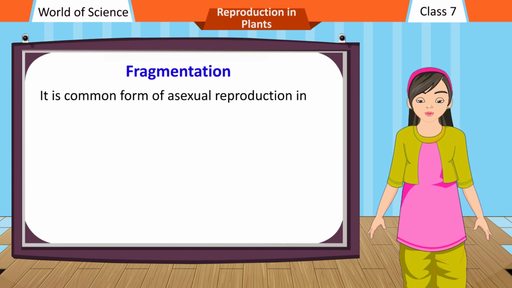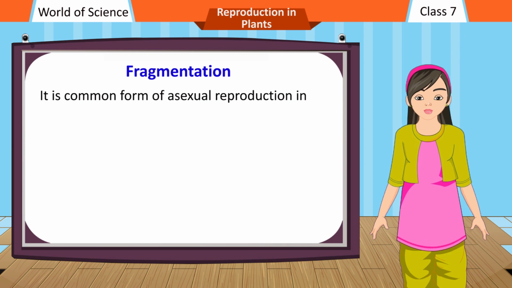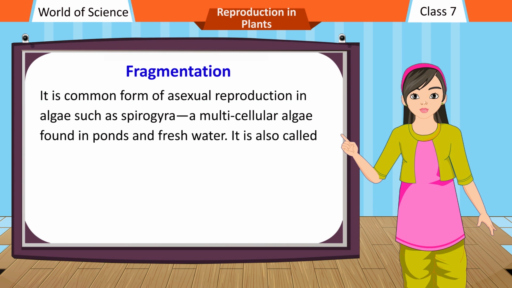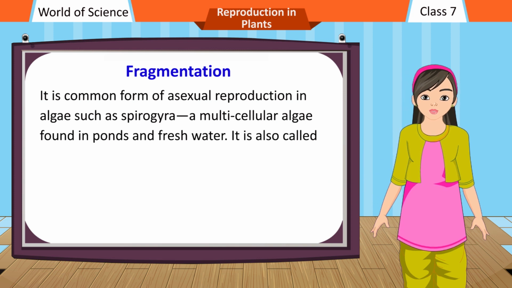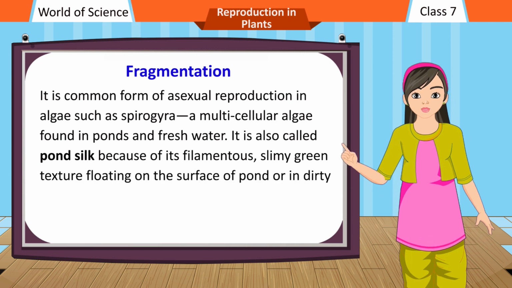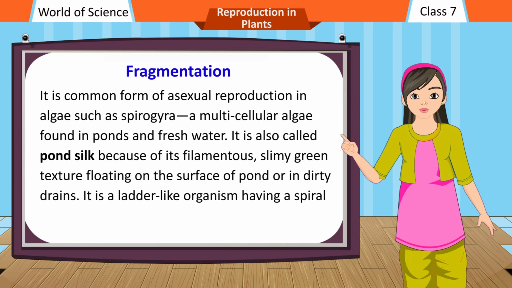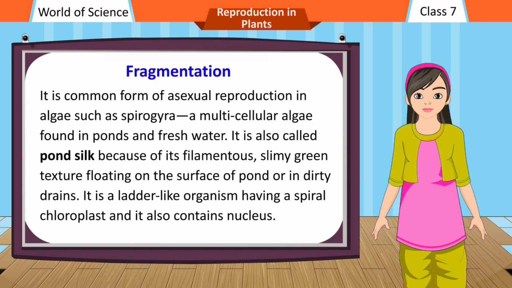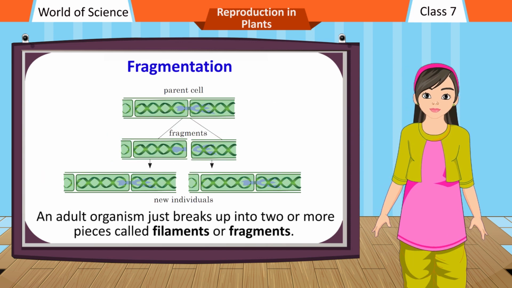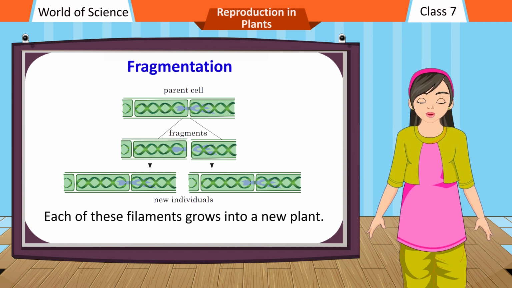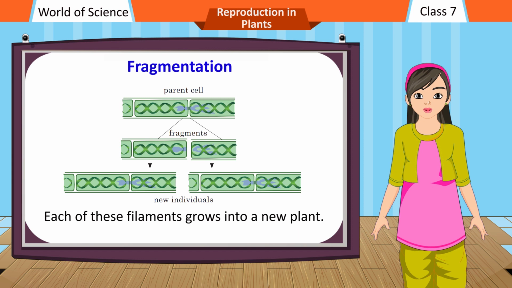Fragmentation. It is a common form of asexual reproduction in algae such as Spirogyra, a multicellular alga found in ponds and fresh water. It is also called pond silk because of its filamentous, slimy green texture floating on the surface of ponds or in dirty drains. It is a ladder-like organism having a spiral chloroplast, and it also contains a nucleus. An adult organism just breaks up into two or more pieces called filaments or fragments. Each of these filaments grows into a new plant.